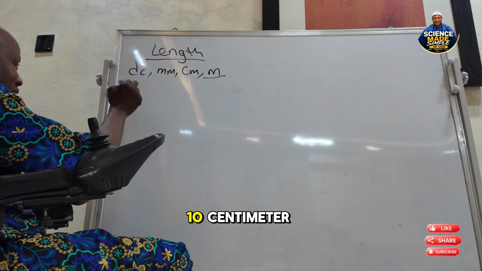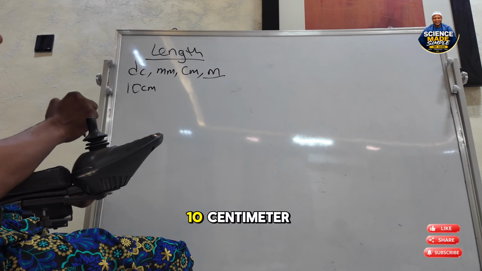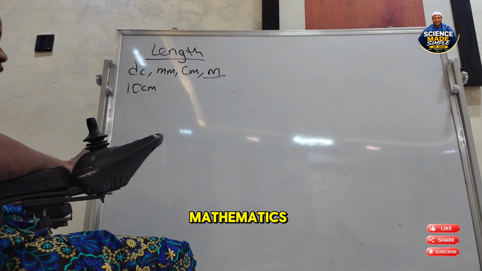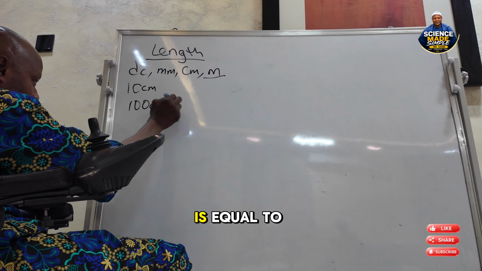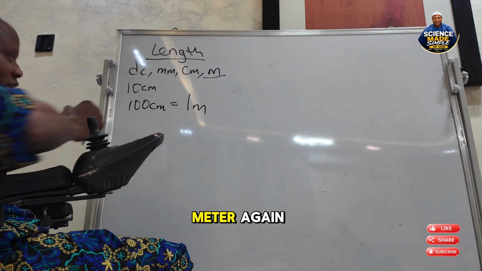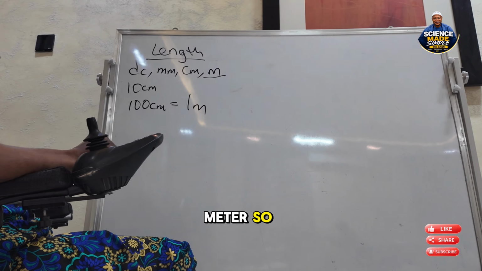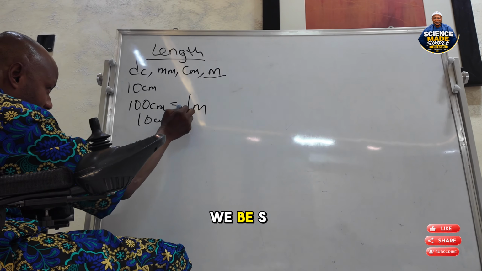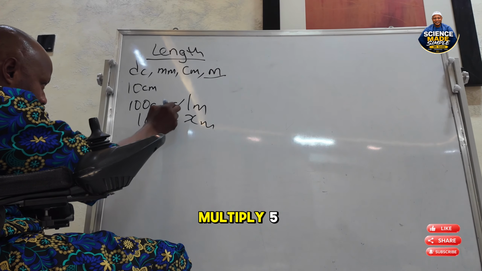So let's say 10 centimeter. We want to convert 10 centimeter to meter. We all know from elementary mathematics that 100 centimeter is equal to 1 meter. So 10 centimeter will be S meter, where S is the unknown. We now cross multiply.